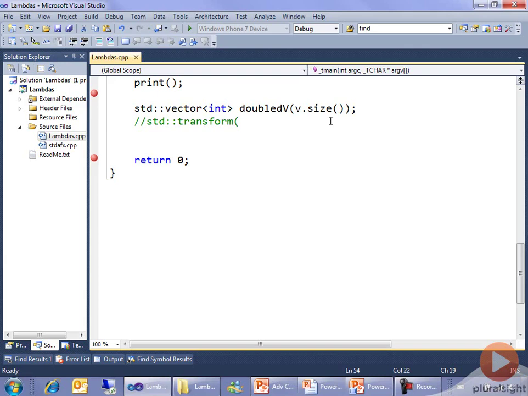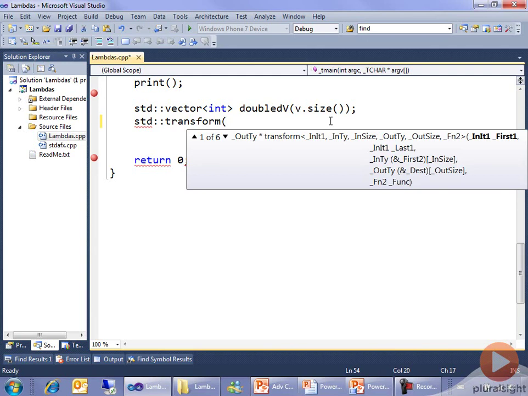Let's try to write a lambda to use in a transform call. Transform is a standard algorithm that transforms one collection into another collection, and it takes a pair of iterators. If I type the open brace, I get these not incredibly helpful IntelliSense prompts. The reason they're not helpful is because of the style of naming convention. You can tell by what's bolded there, init1 means an input iterator called first, and another input iterator called last. These are the inputs to the transformation.